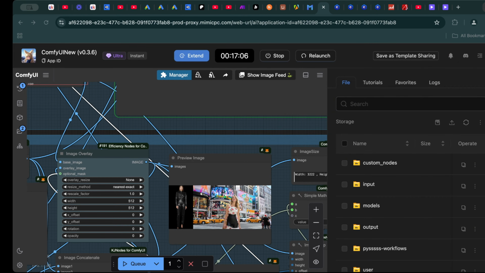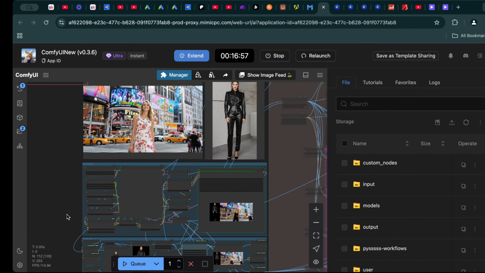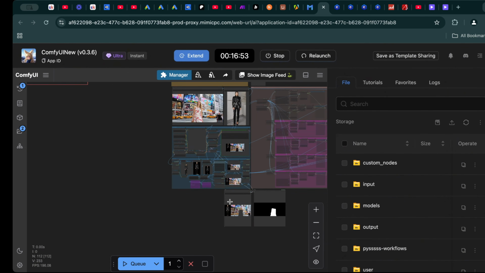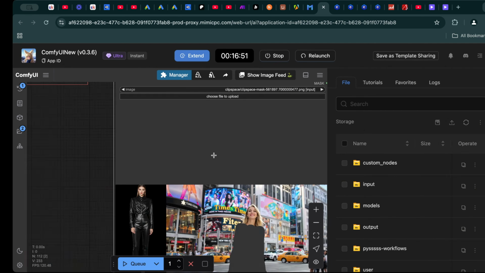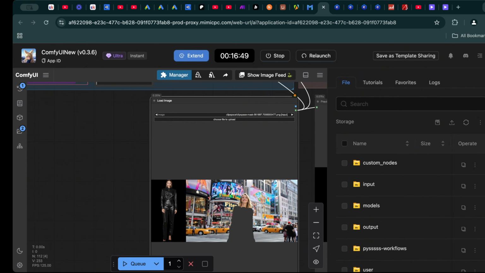If you're aiming for a specific artistic effect, experiment with different seed values. Each seed creates unique variations of the image, allowing you to select the one that best aligns with your vision. This step is particularly useful for projects where multiple outputs are needed for comparison or creative options.